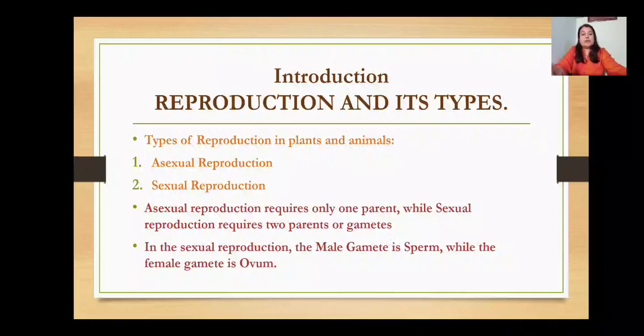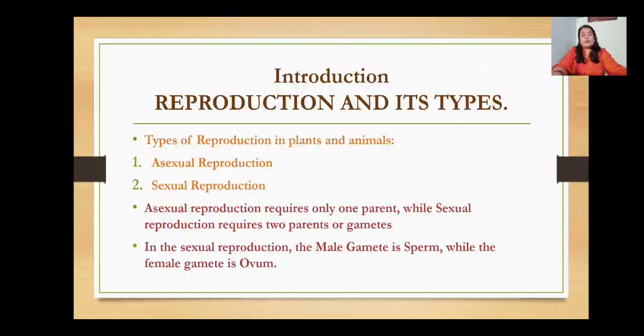Asexual reproduction requires only one parent, while sexual reproduction requires two parents, or there is an involvement of the gametes. Asexual reproduction is a method in which only one individual is involved, while in sexual reproduction two individuals are involved.